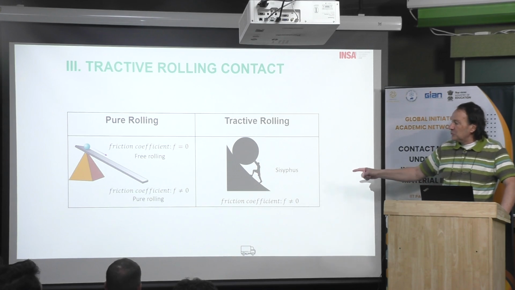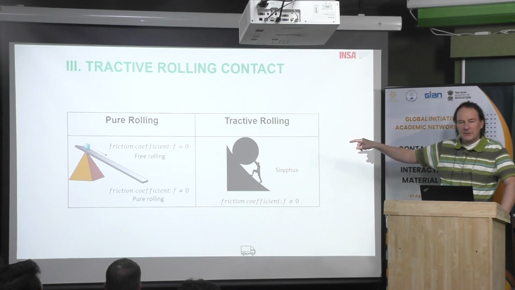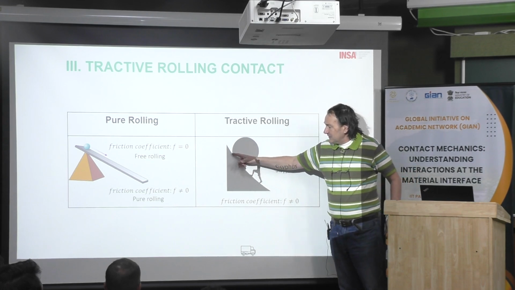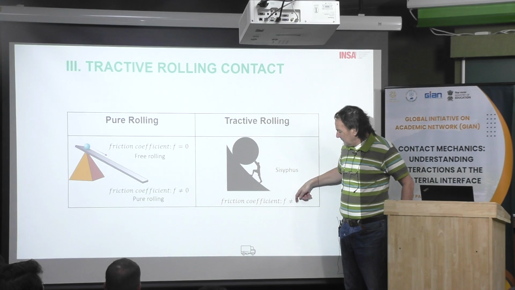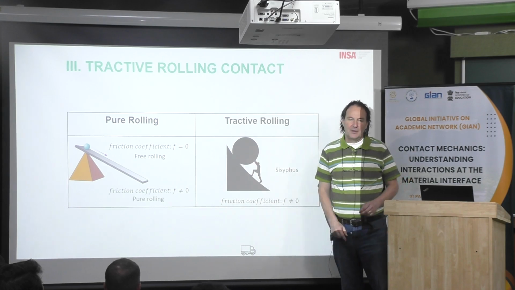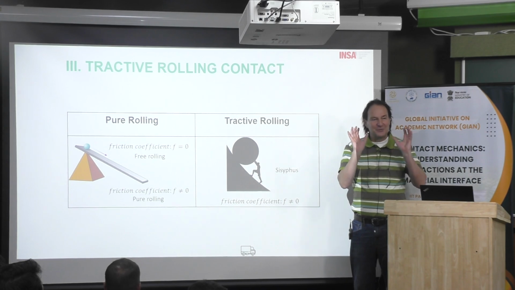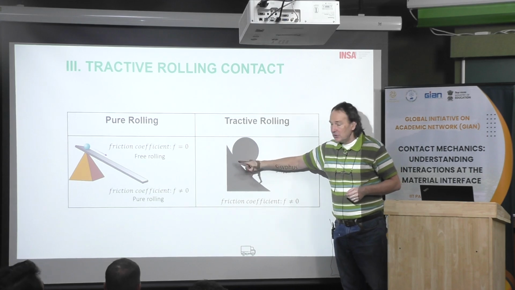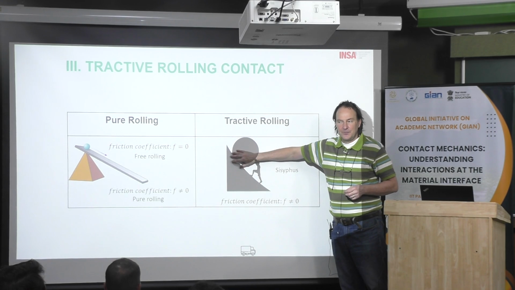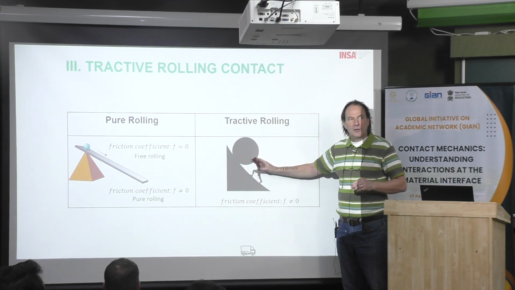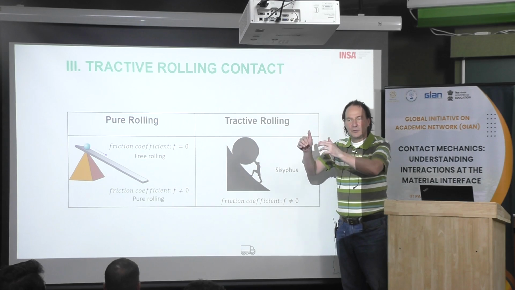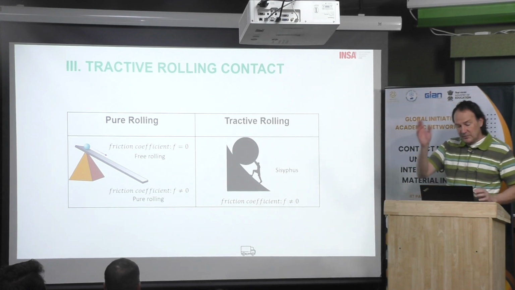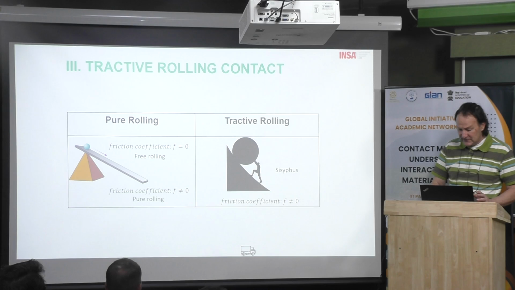Now, if you want to push a big ball like that, if there is no friction coefficient, it will be complicated because you almost have to push everything by hand. But in principle, if there is some friction coefficient, the friction will keep a part of the load, and you can help the movement. Here in the contact you have the Hertzian pressure distribution, but you also have a distribution of shear stress which is not nil.